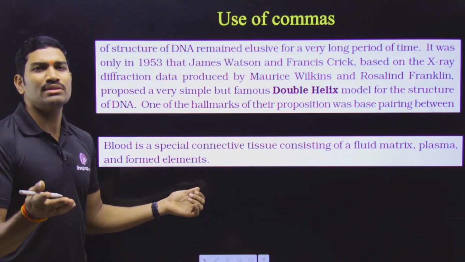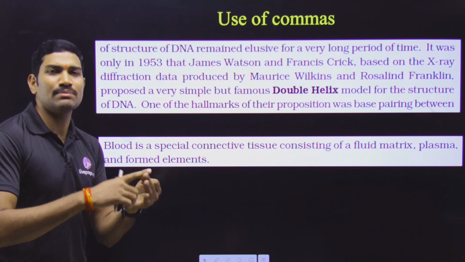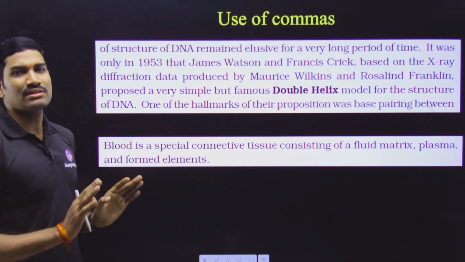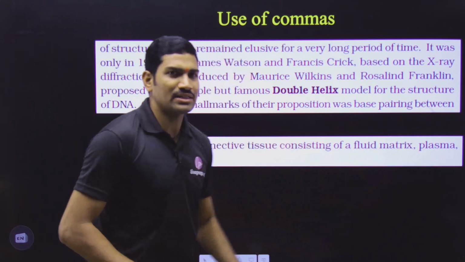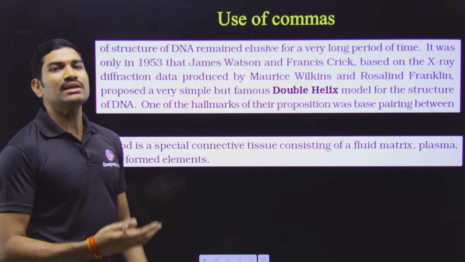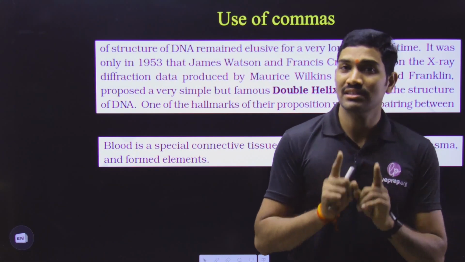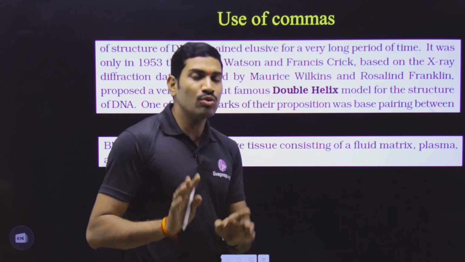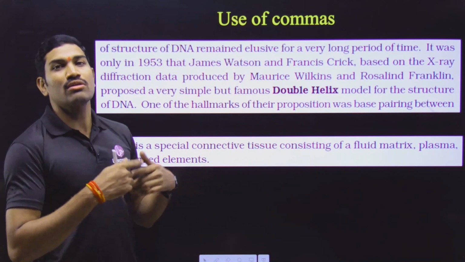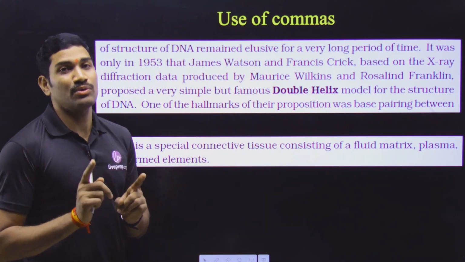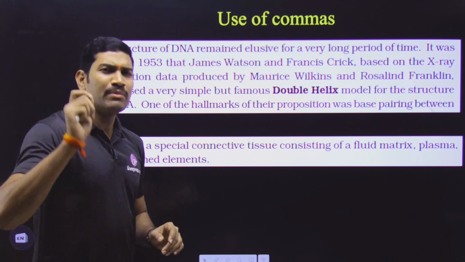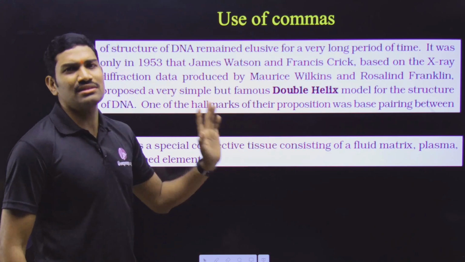What are the formed elements? They are the cells, RBC, WBC, platelets we are studying now. That's what they are saying. So, fluid part is called plasma and the formed elements are nothing but cells that are present in it. So, in this way you need to read the sentences carefully. Don't interpret the sentences in a wrong way. This is one more point that we need to focus on, because many students are misreading sentences like this one.